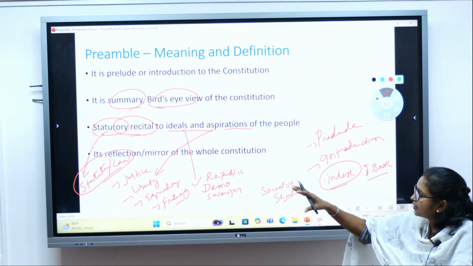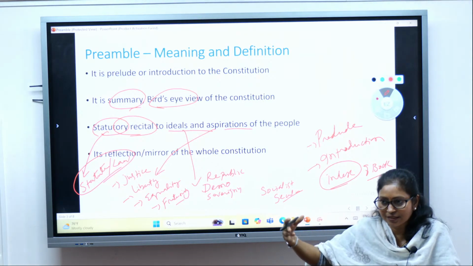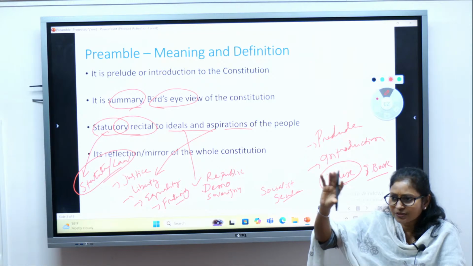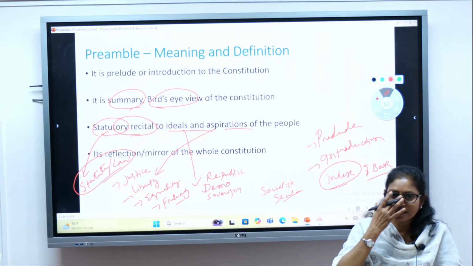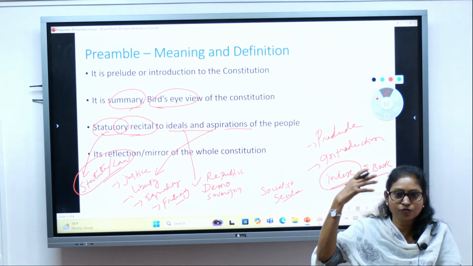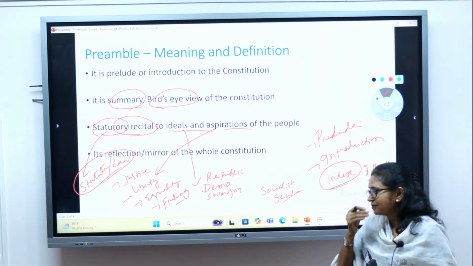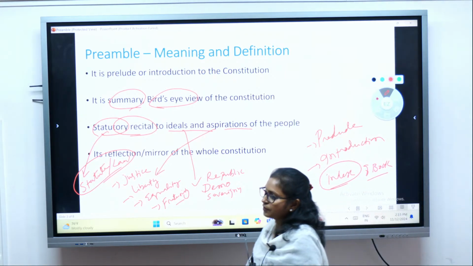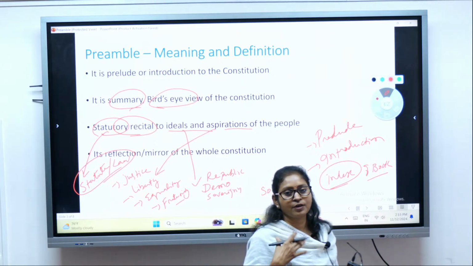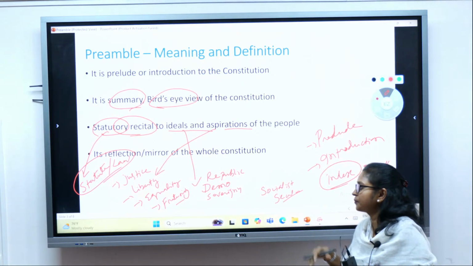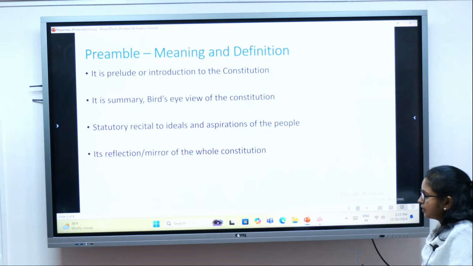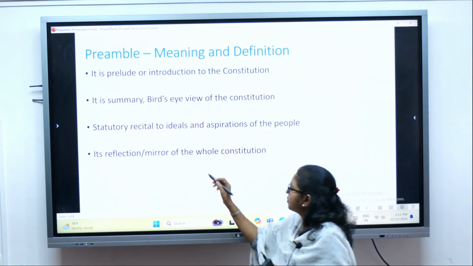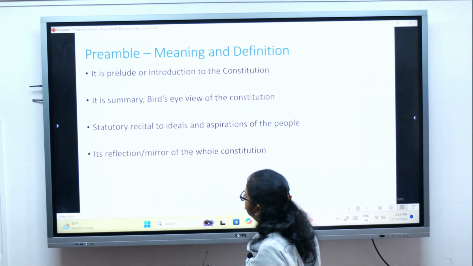So the preamble is nothing but the statutory recitals. Statutory recitals means those aspirations have been given in the form of law. The constitution is the supreme law of the land, so our ideals and aspirations are made part of constitutional law. The preamble is a reflection, a mirror of the whole constitution.